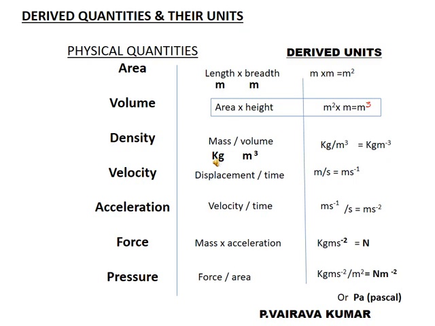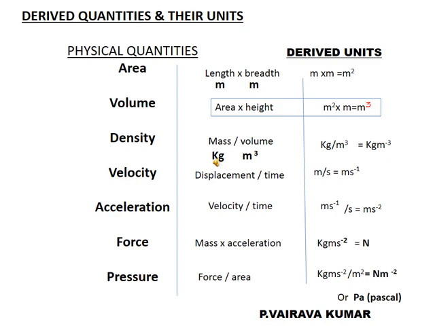What is it? Meter square into height. Height is also similar to length, a fundamental quantity, and it has the fundamental unit as meter. Now we multiply the units of area and height. Meter square into meter, which is equal to meter cube.